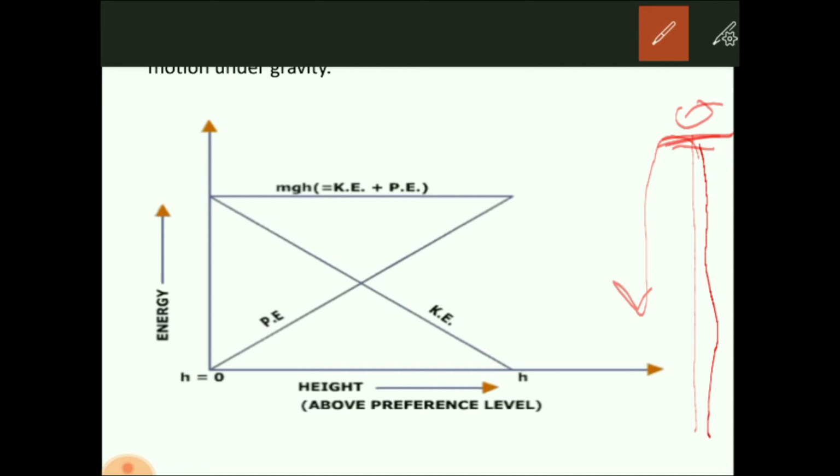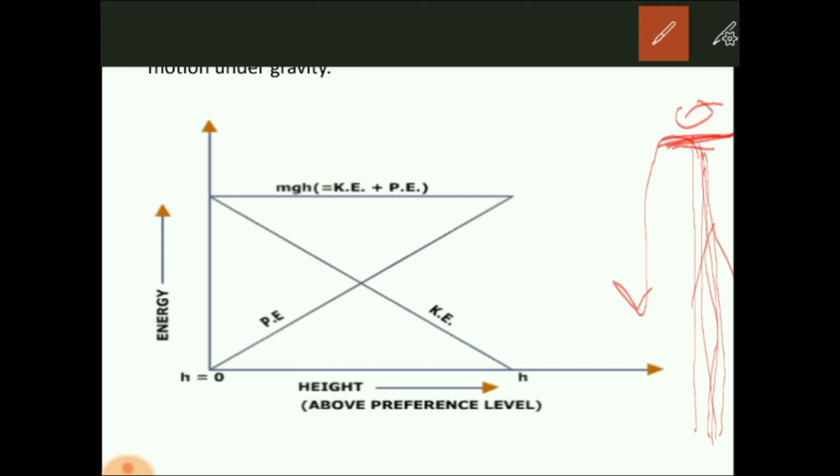At that point, the velocity is minimum. So from here, what can we understand? We can understand when the height increases, the velocity decreases, and it becomes 0 at the maximum point. When the height increases, the velocity decreases, and when the velocity decreases, kinetic energy also decreases.